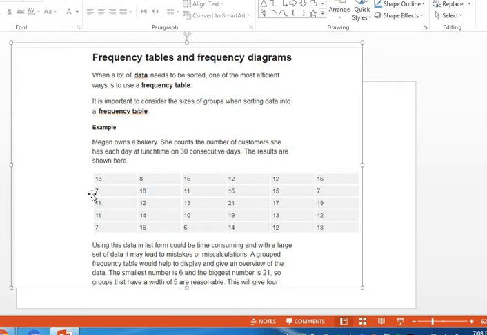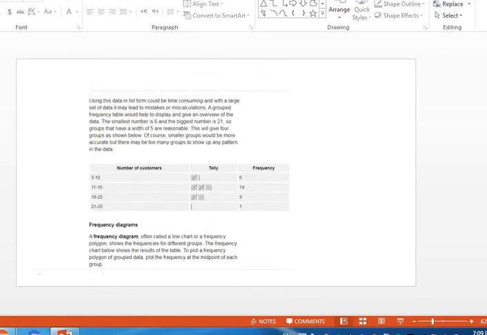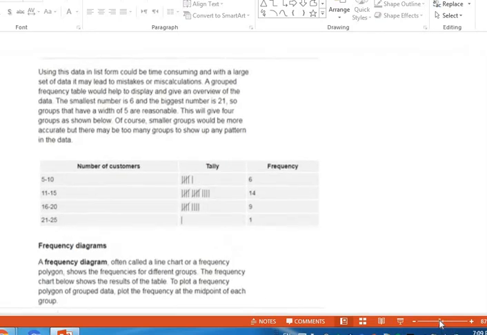Let's see. Again, using this data in list form could be time consuming, and with a large set of data it may lead to mistakes or miscalculations. A grouped frequency table would help to display and give an overview of the data. I will enlarge this.